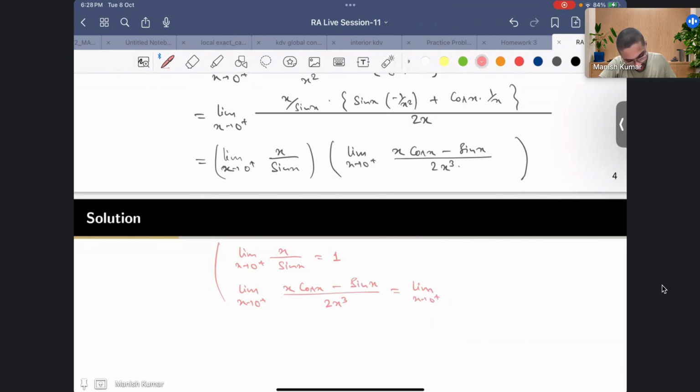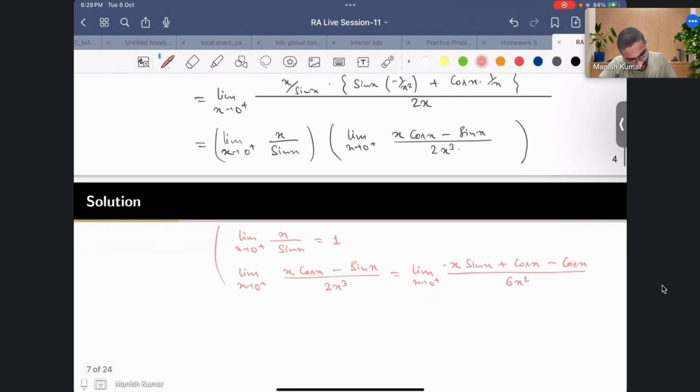We have x, and the cos derivative would be minus sine, so it would be minus x sin x, plus cos of x, and then again the derivative of sin x would be cos of x, so that would cancel, and then you have 6x square. Correct.